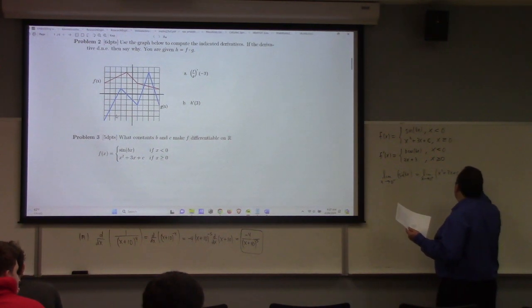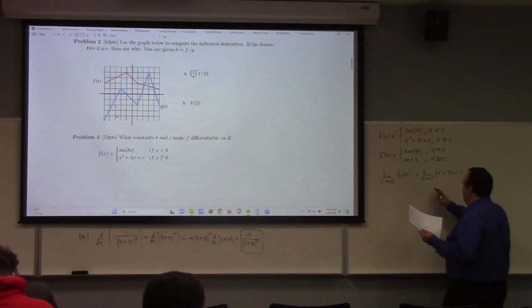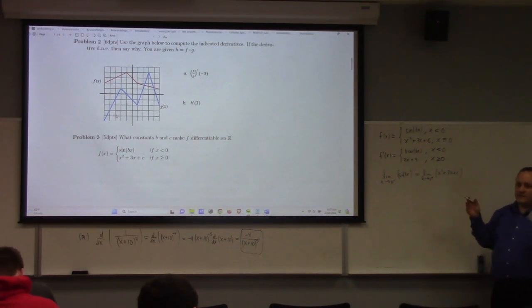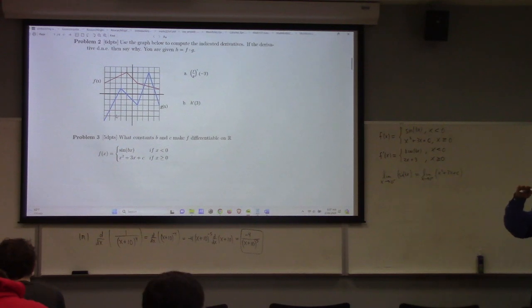We have to have the right and left limits of the function exist at the gluing point, because if it's differentiable at that point, it must be continuous at the point. Differentiable implies continuous for f.